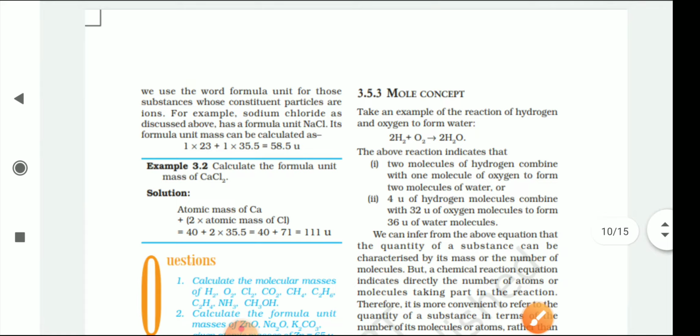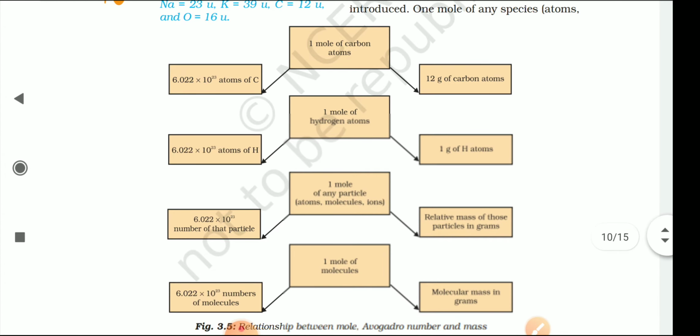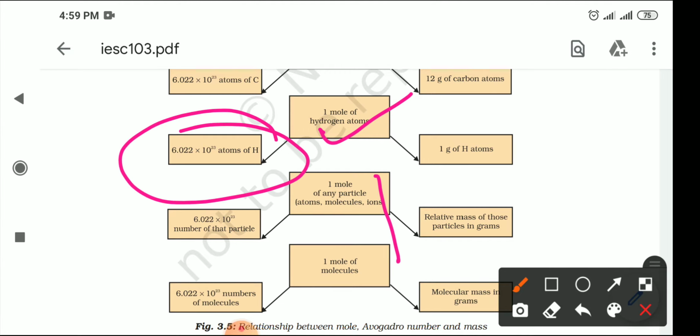When you see your book, you can see a beautiful picture which is very helpful for solving your questions. When you talk about 1 mole of hydrogen atoms, you are talking about either 1 gram of hydrogen, or 6.022 into 10 to the power 23 atoms of hydrogen.